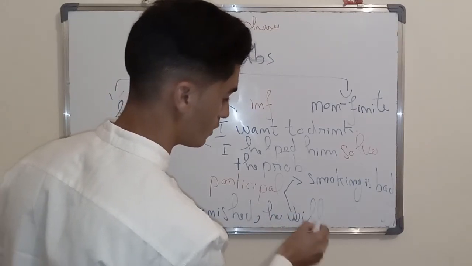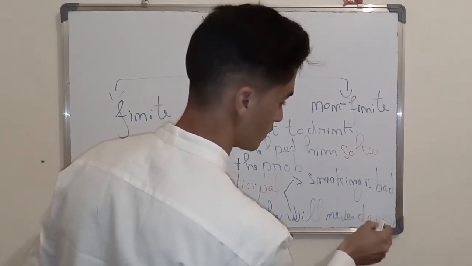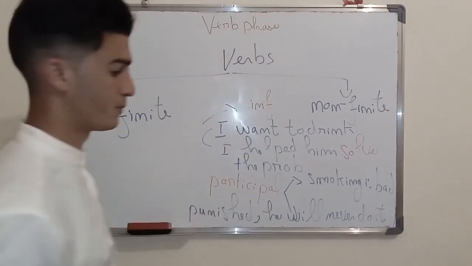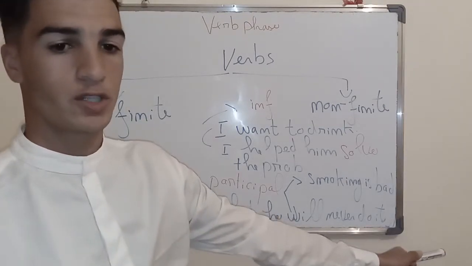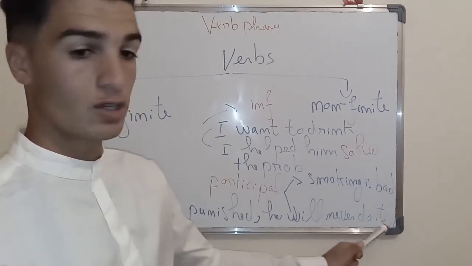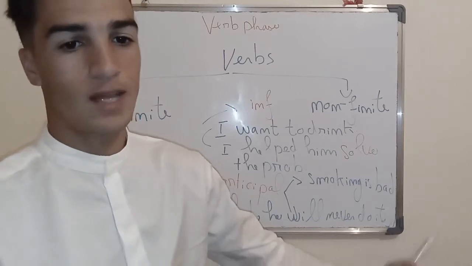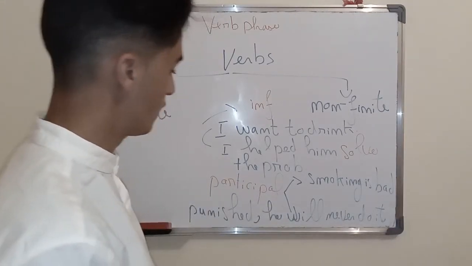He will never do it again. I'm sorry, I don't have any space in which I can write again. So punished, he will never do it again. That's the whole story there. That's the whole point. Alright?